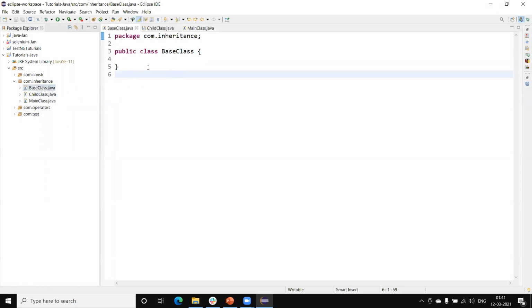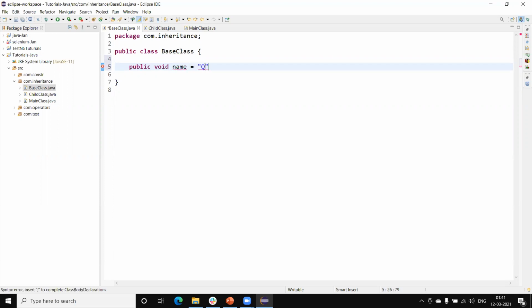So base, I am considering this a parent class. That's why I have given the name base class. This is the child class. Now this class will inherit the base class. Let me create here some variable.